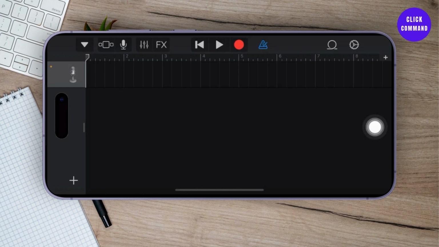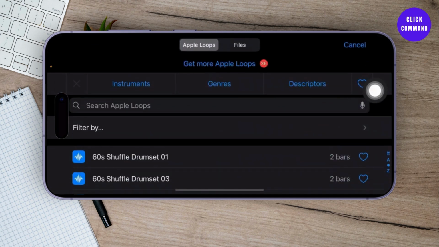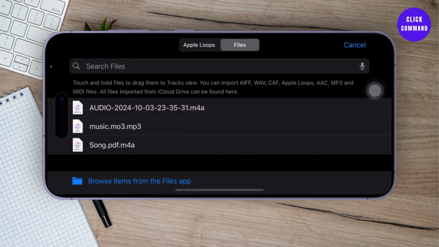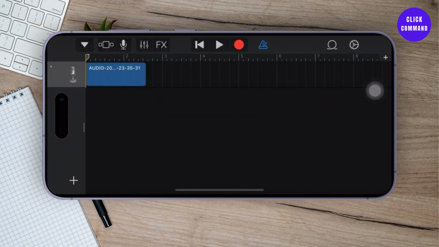Now what you'll need to do is import the audio that you just extracted from the video. To do that, tap on this loop option around here. And after you do that, you can simply head over to the files option, and download the audio that you just extracted. I'll just tap on one here, long press on it and drag it down. After you do that, if you want to edit it, you can edit it. And after you've done that, you can just save it.